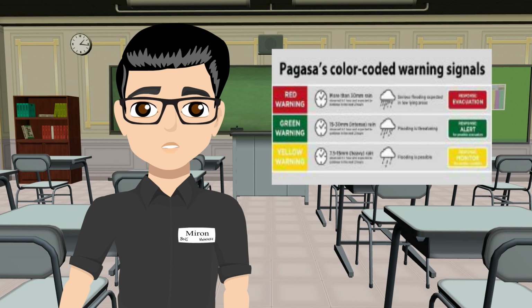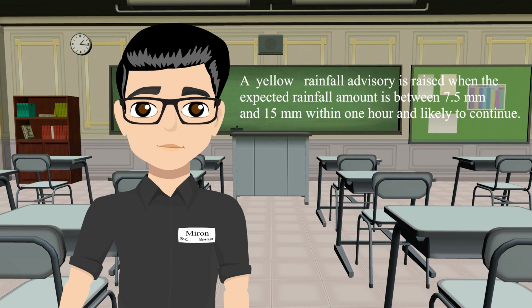So as you can see, we have PAG-ASA's color-coded warning signals. Rainfall warning system. The red, orange, and yellow color coding is applied to the 3 levels of rainfall: volume, intensity, and likely consequent flooding. A yellow rainfall advisory is raised when the expected rainfall amount of 7.5 mm up to 15 mm within 1 hour is likely to continue.